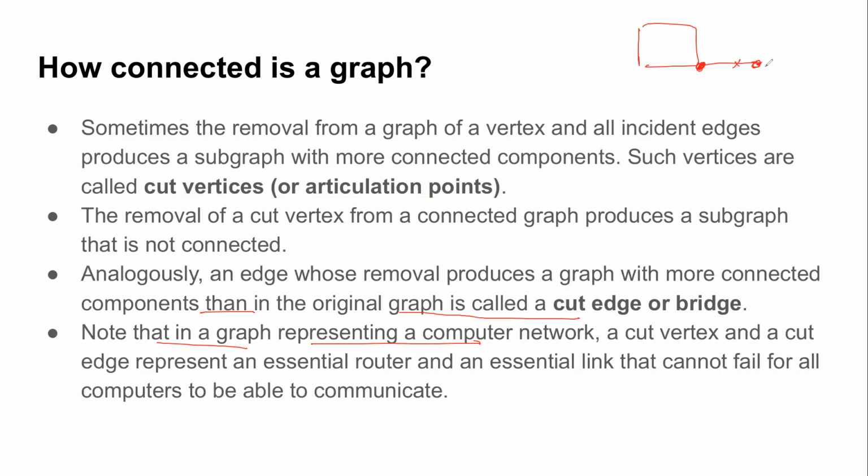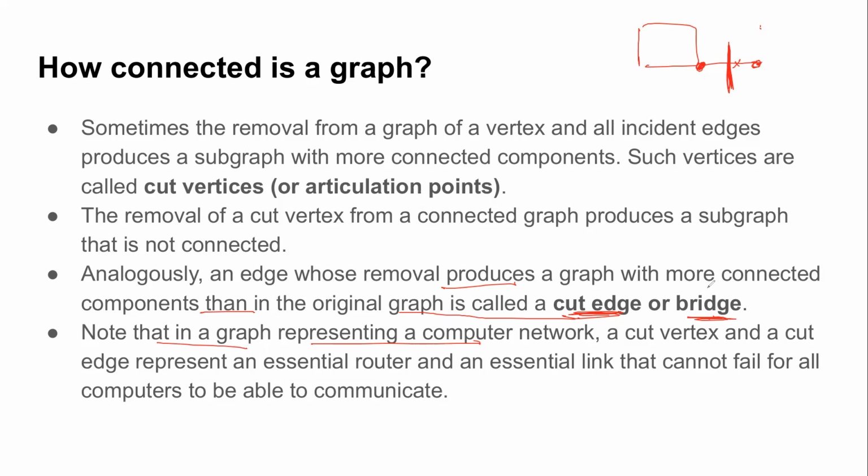Okay, similarly, like we have cut vertices, analogously we also have cut edges, which are also known as bridges. What is a cut edge or a bridge? A cut edge or a bridge is that edge which, if we remove it, the graph produces more connected components than the original graph. Like you can see, if I remove this edge, this is a bridge edge.